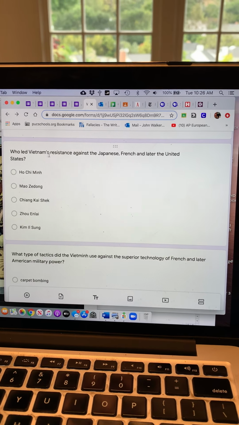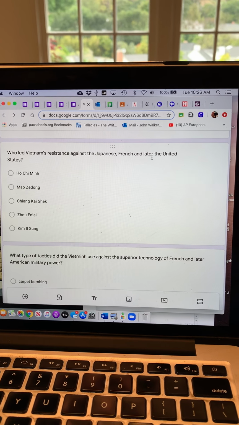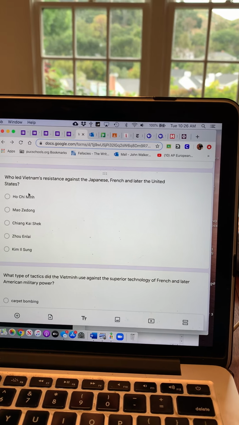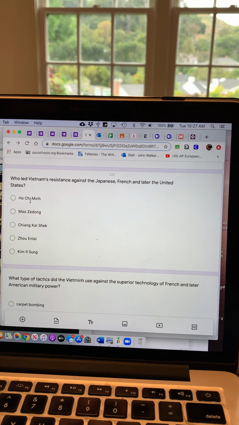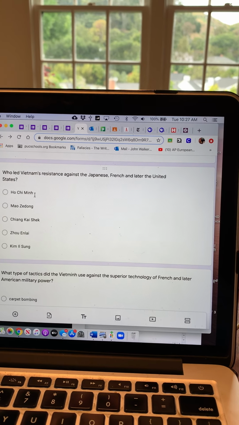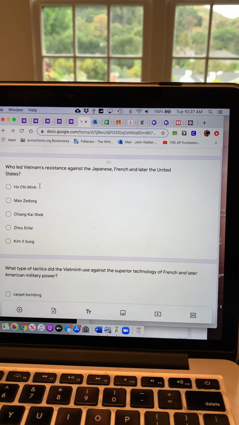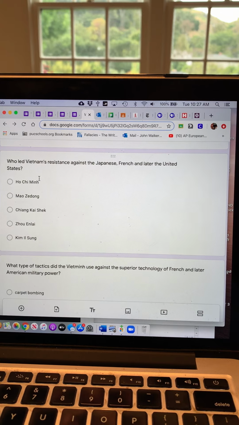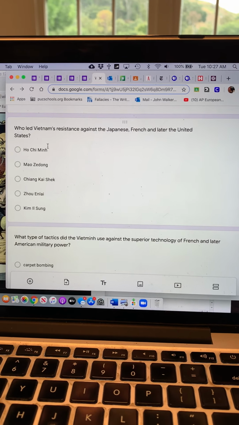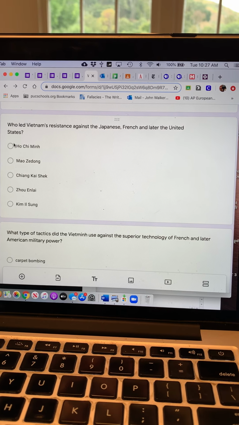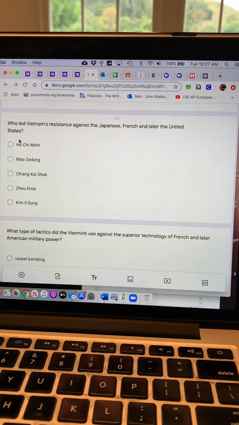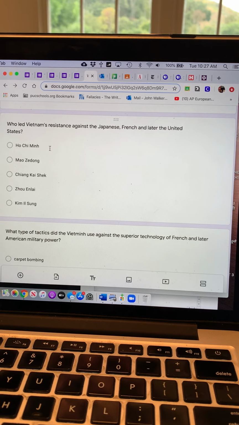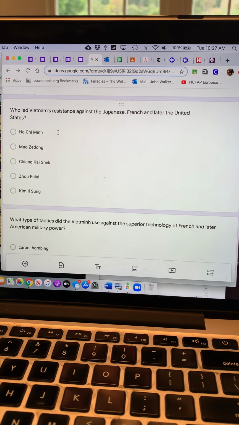Okay. Who led Vietnam's resistance against the Japanese, French, and later the United States? This freedom fighter was named Ho Chi Minh. And he actually was, as a young man, at the Versailles Conference in 1919 trying to argue to give Vietnam to the Vietnamese instead of the French. But of course, at that conference in Versailles, the French laughed at Ho Chi Minh, not realizing that later, just 40 years later, his troops would defeat the French and later drive out the Americans in the first war that we lost.